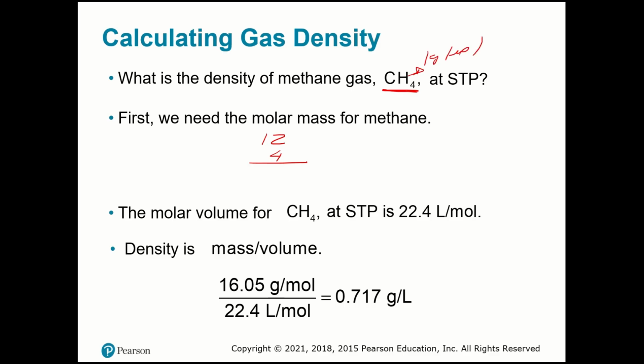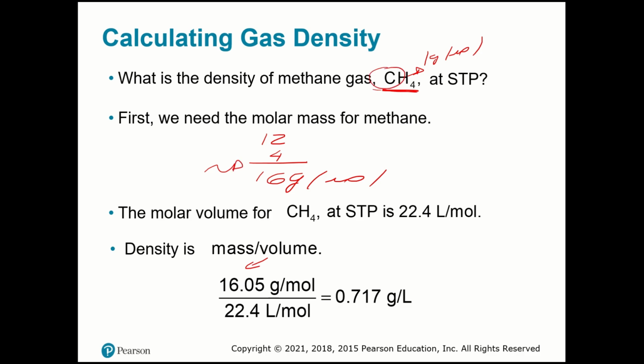Rounding, it will be 16 grams per mole. Here I have 16.05, depending on how you round the numbers. Normally we don't round the numbers before you finish the calculations. That is the rule. You don't round before you finish all the calculations, but here I was only rounding to show you how to calculate.